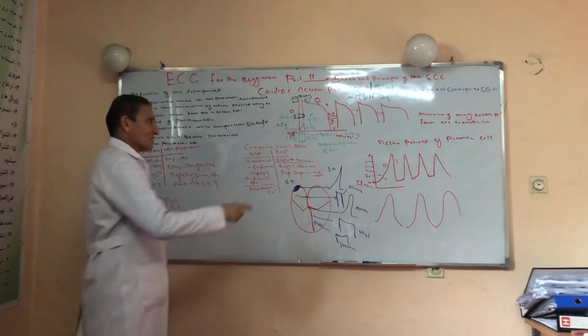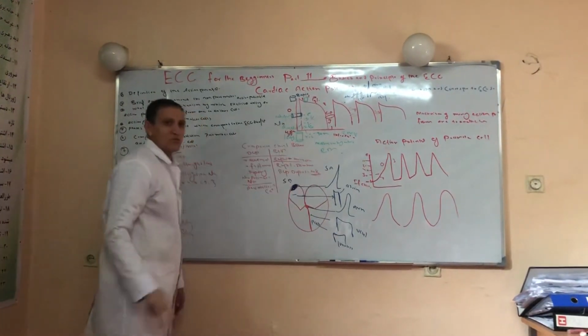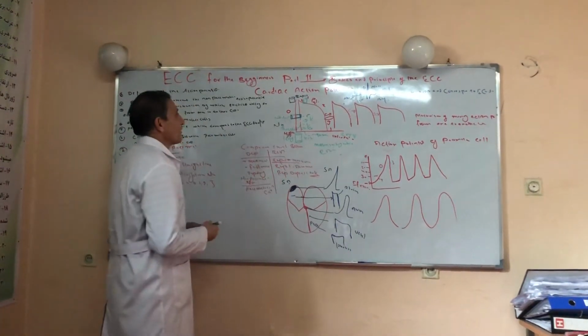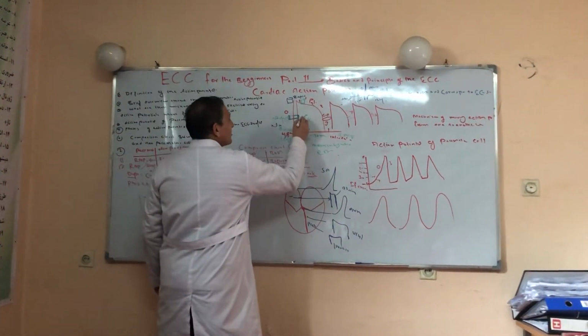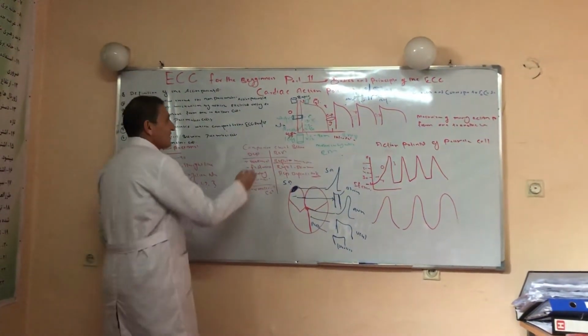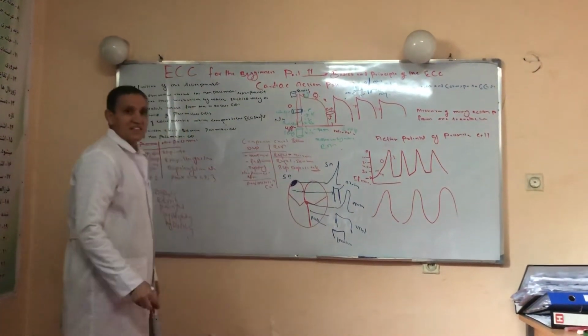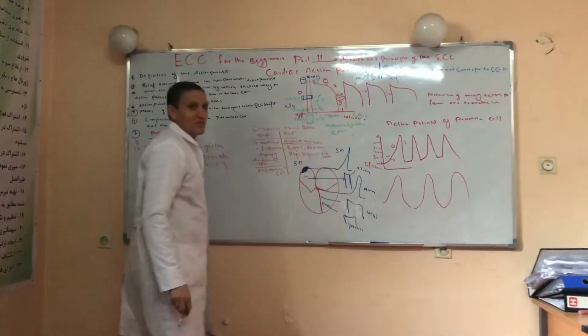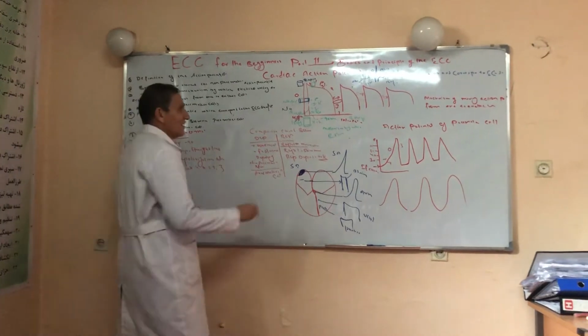As a result of the function of this sodium potassium ATPase, two things are produced. Number one, a minus 5 millivoltage is produced. The second thing, a concentration gradient of the ions. The concentration gradient as well as the minus 5 millivoltage is produced inside the cell.